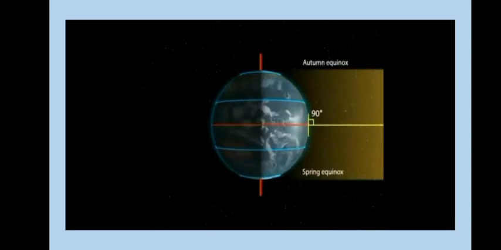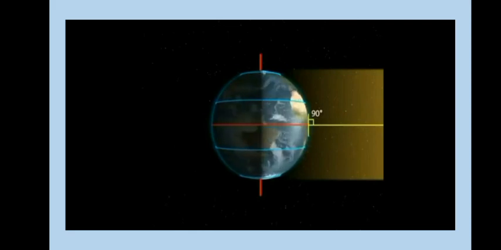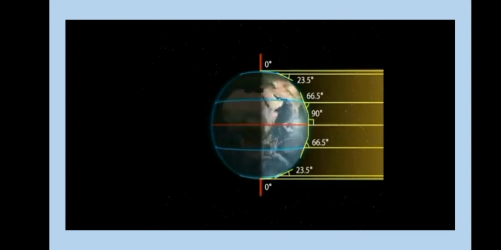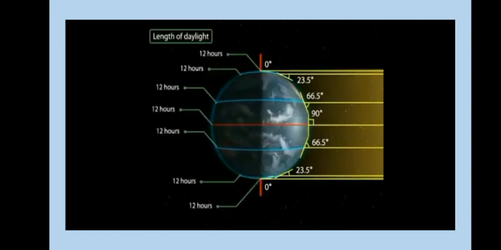As we know that the angle of the sun goes on decreasing towards the pole, on this day, both hemispheres receive equal amount of sunlight and the length of the day and night are once again equal at all places on the earth. After this day, it is autumn in the northern hemisphere where days are shorter than the night, and in the southern hemisphere it becomes spring where the day is longer than the night.